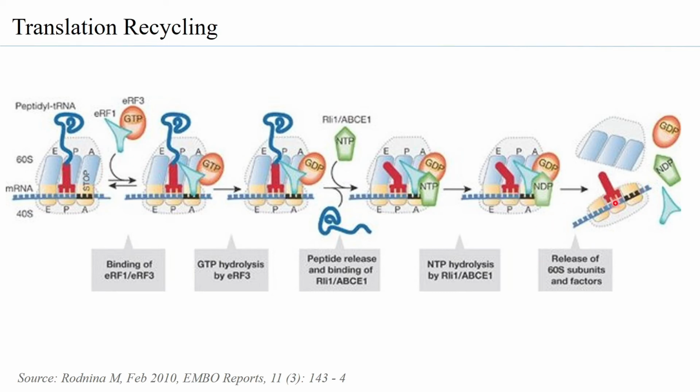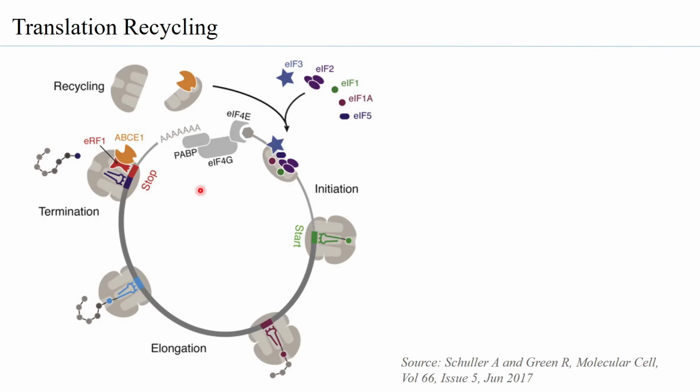Now let us look at how translation recycling is made feasible by the initiation factors themselves. We know that the pre-initiation complex formed at the 5' cap of the mRNA is also able to bind to the poly A binding protein, which in turn is associated with the 3' poly A tail of the mRNA.